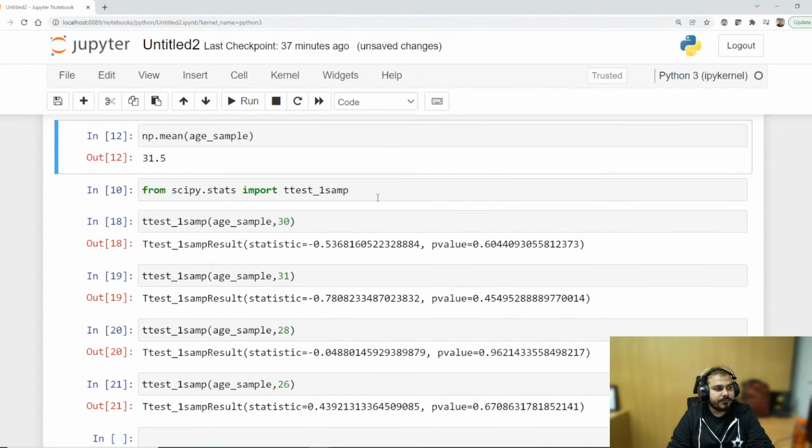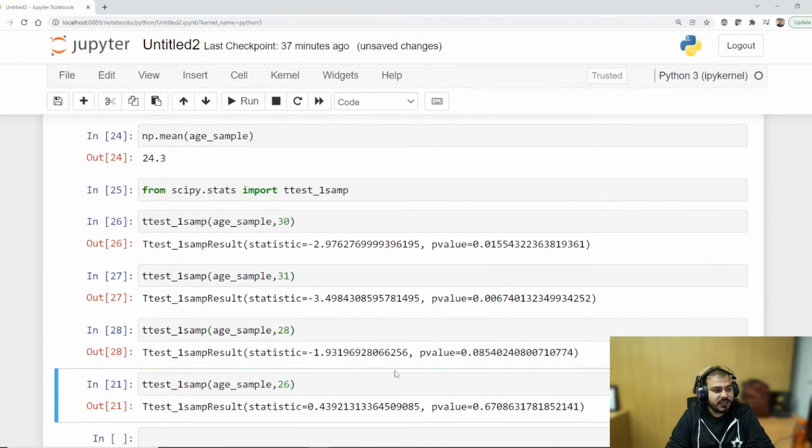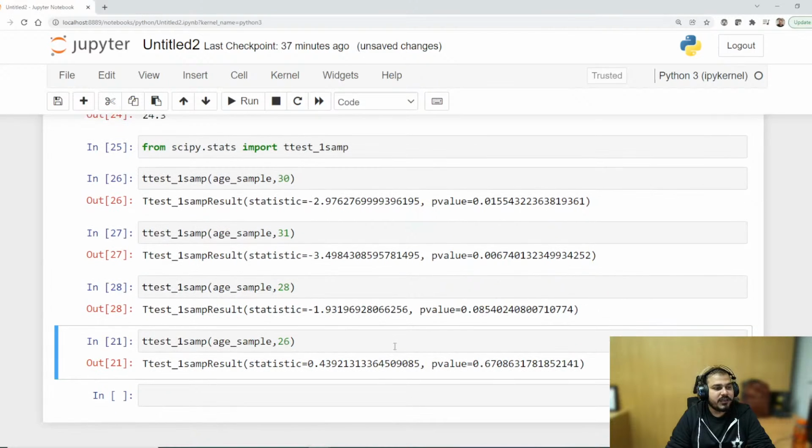If I change this random value again and again, let's say I have taken a different sample whose mean is 24.3. Now if I execute this, this is 0.015. Tell me, is it greater than 0.05 or less than 0.05? With respect to 31, this is 0.006. Is it within that confidence interval or not? Similarly, with respect to 28, I get 0.085, 0.397.